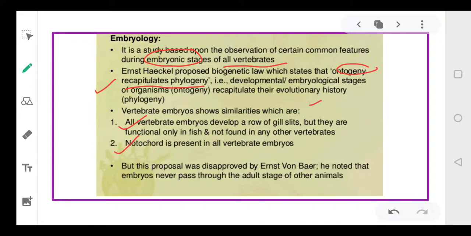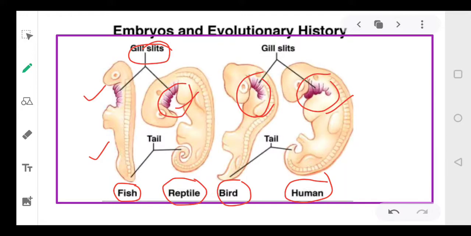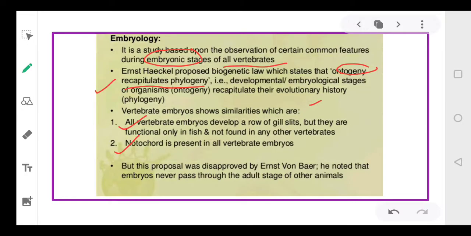Second, the notochord is present in all vertebrate embryos, isn't it? We can also see the notochord. This small portion that you see is called a notochord. So the notochord is present in all the vertebrates.